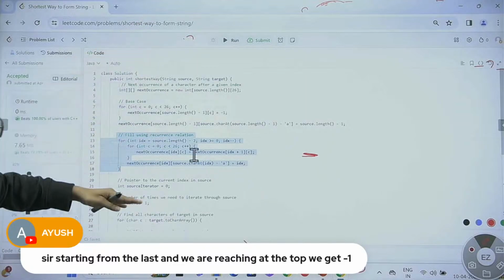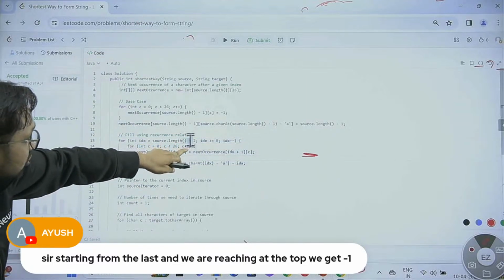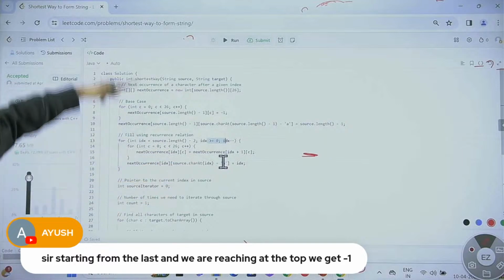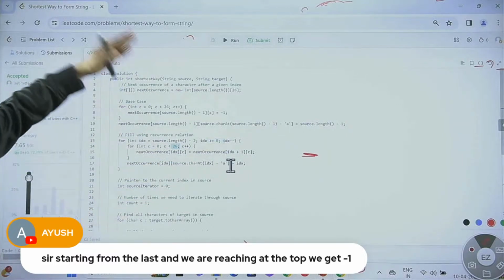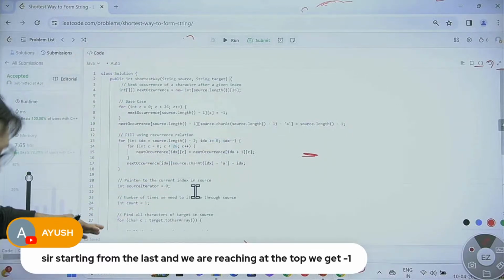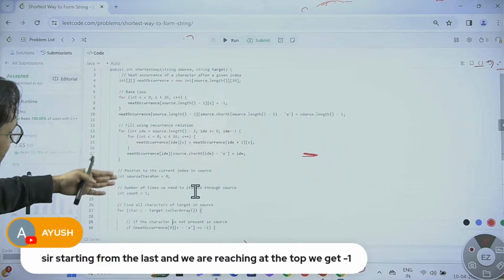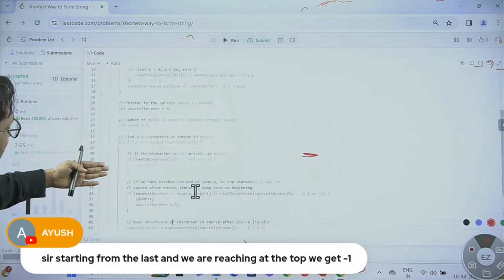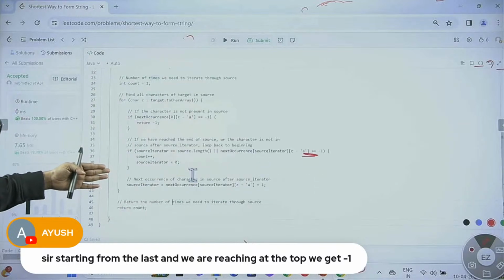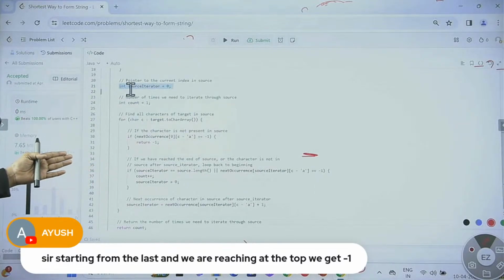Bottom to up, from the n-2 position to the 0th position, for all the 26 letters. And you replied about 26 also. I will come to your comment. After that, you can see again the same thing. Everything is the same, only the syntax might be a little different somewhere.